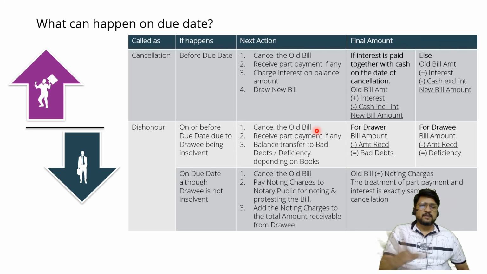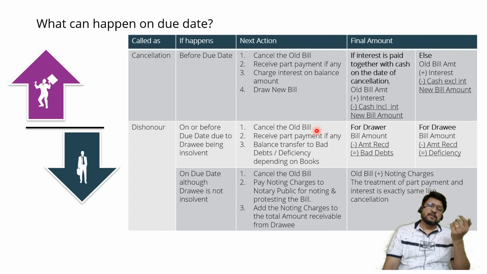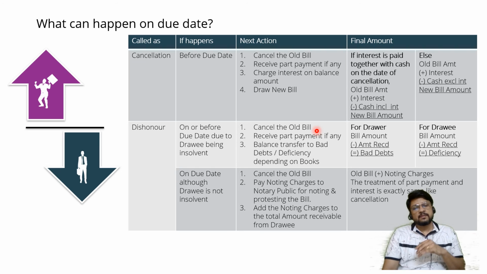Insolvency doesn't require request. Insolvency ho gaya, by default old bill is cancelled. Receive part payment if any. Sometimes it may so happen that although he is insolvent and we could not get the full 10,000 rupees from the drawee, still we got say rupees 2,000 or maybe rupees 3,000. Some amount is received from his estate, not the full amount. So whatever amount is received, that you can accept.